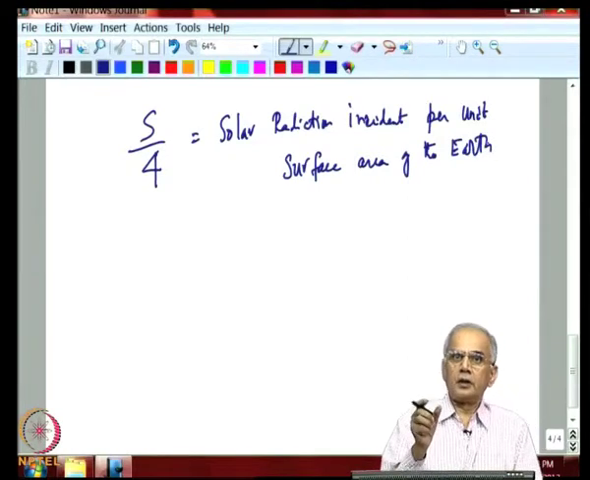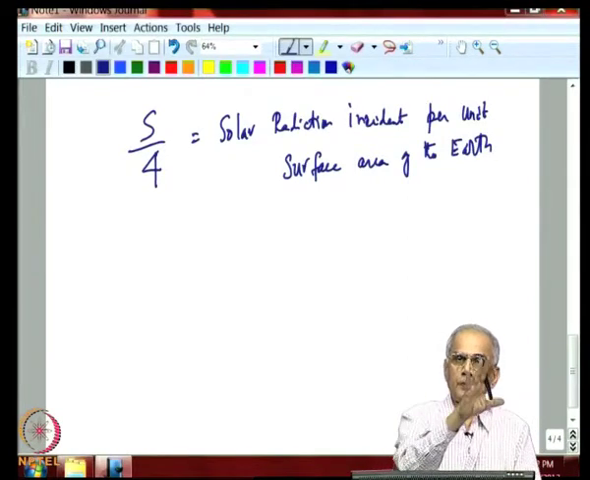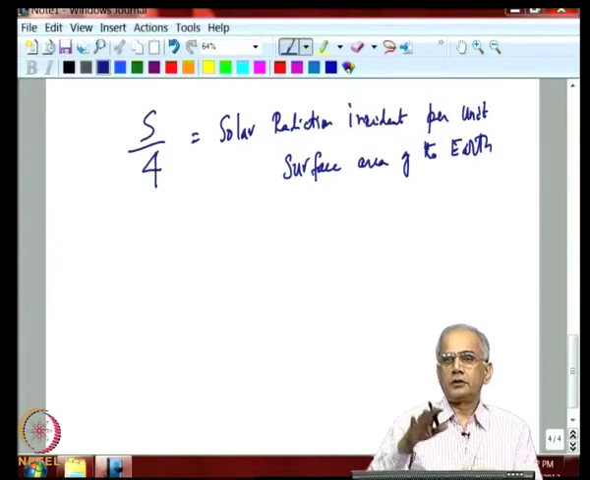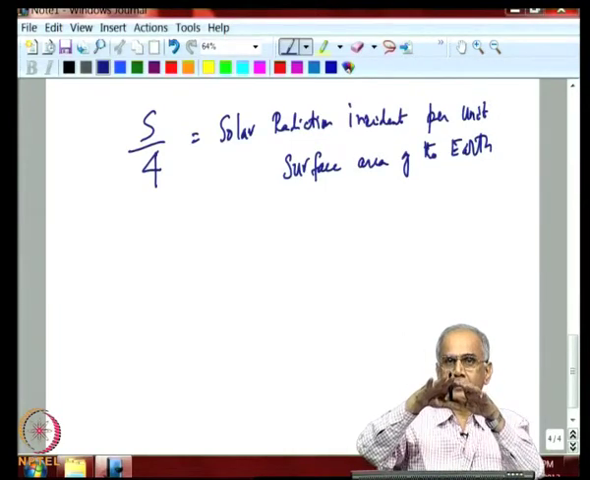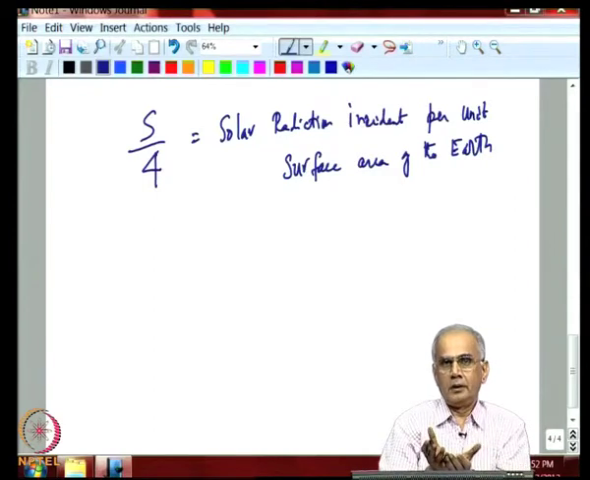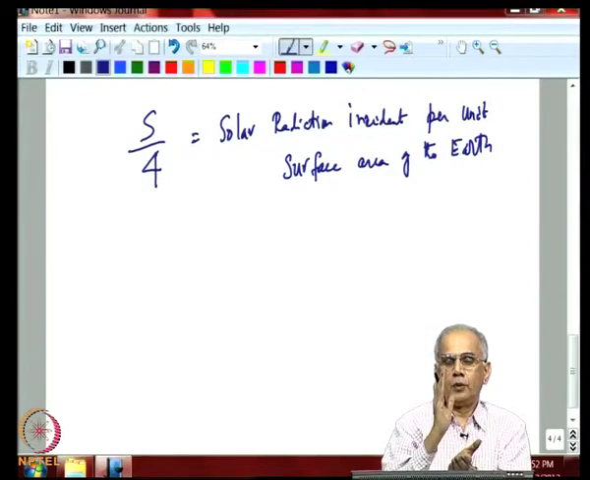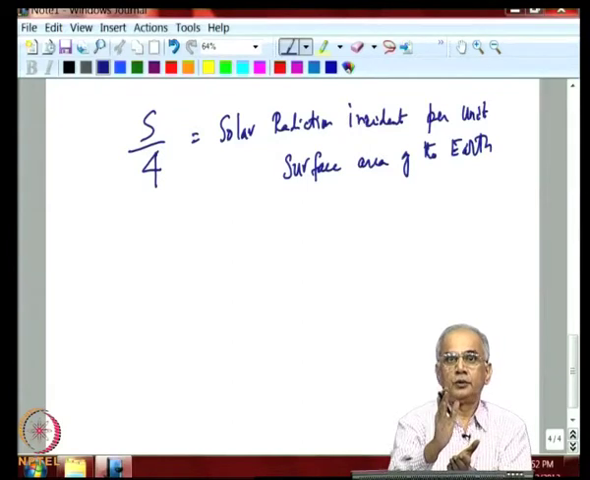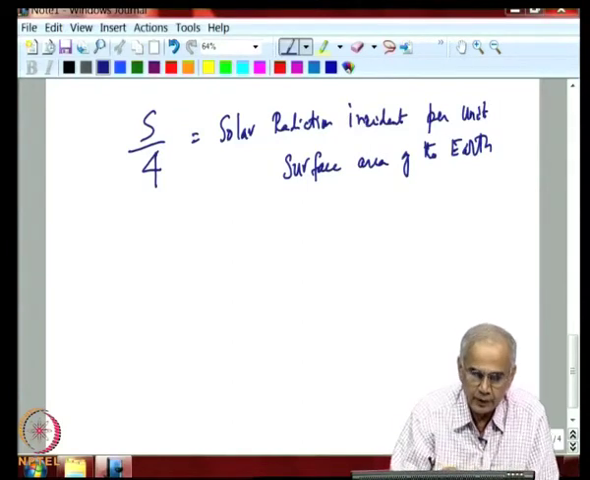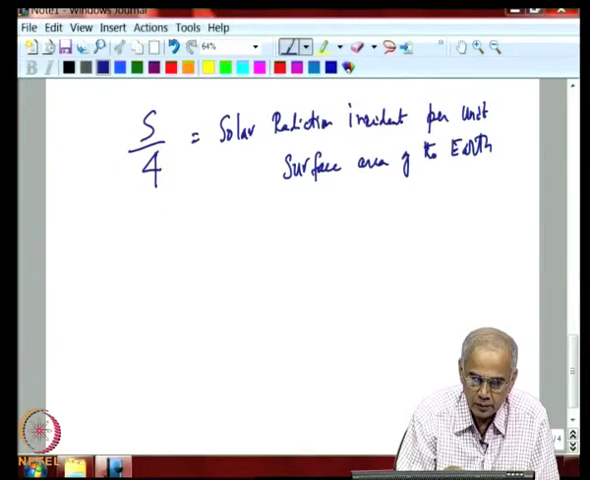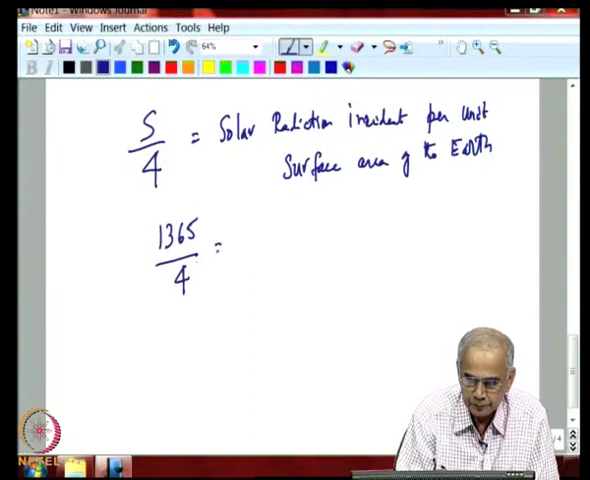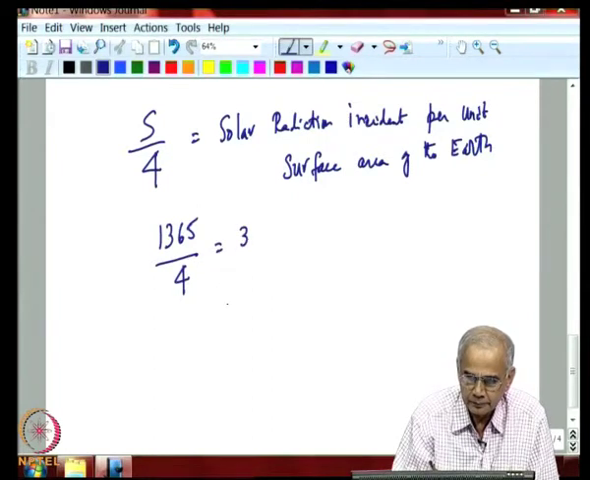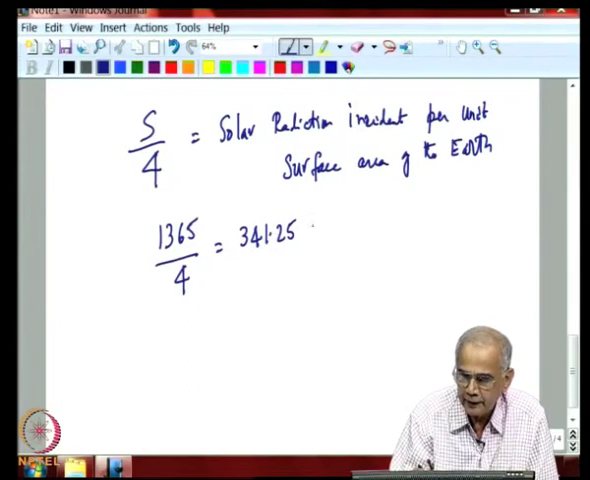So, every unit area of the earth gets a radiation not S, but S by 4, because the earth has a surface area of 4 pi r squared, while the area over which it intercepts the sun's radiation is only pi r squared. So, if S is 1365, you divide by 4, which is approximately 341. We will take it as 341 for our discussion.